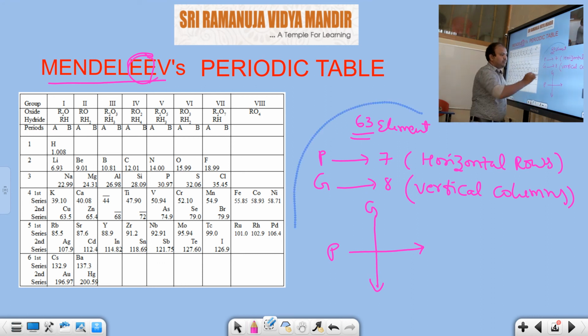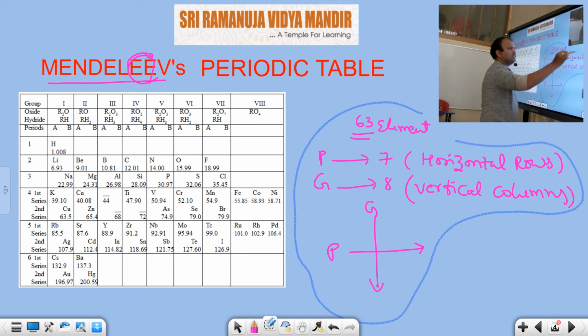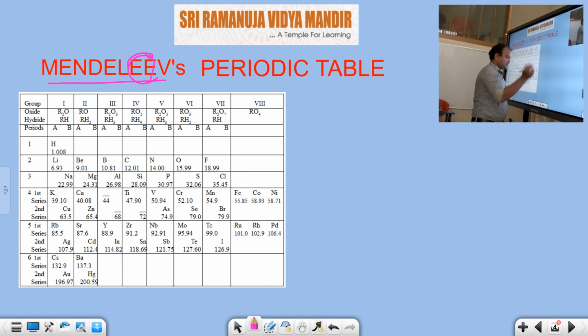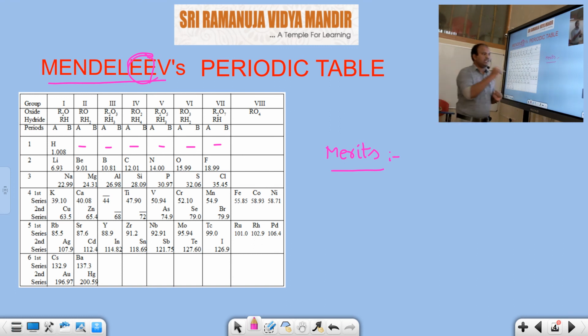Actually, in this Mendeleev periodic table, which is mainly based on atomic weights, you should observe the merits. What are the merits? Mendeleev was a great scientist because he predicted the properties of some elements which were not discovered at that time. That's why Mendeleev had the foresight to leave some gaps in the periodic table. Have you seen that? So many gaps are there. In that, especially for 4 elements, what are those 4 elements?